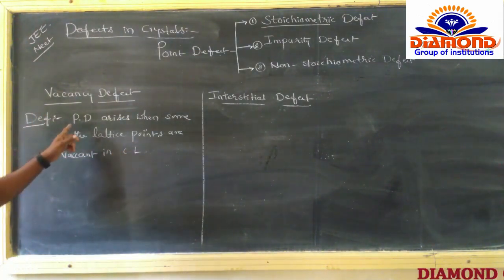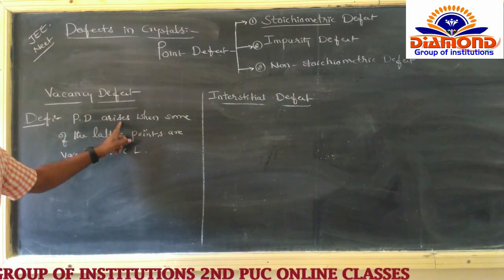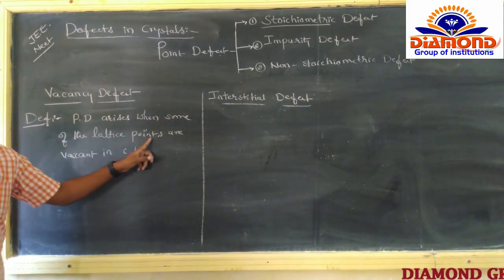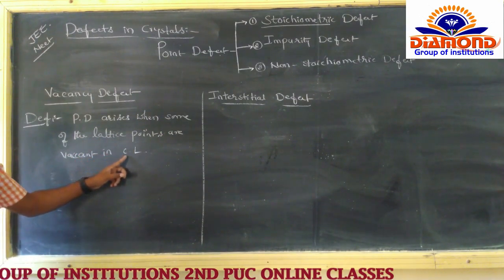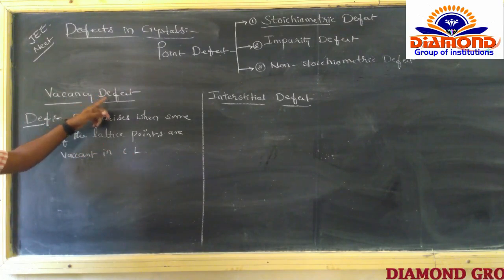The point defect arises when some of the lattice points or constituent particles are vacant in the crystal lattice. That defect is called a vacancy defect.